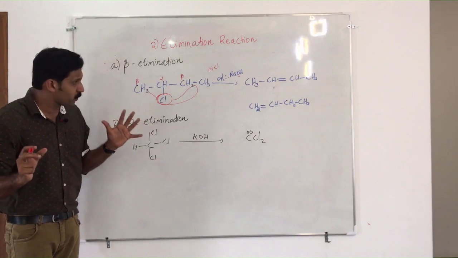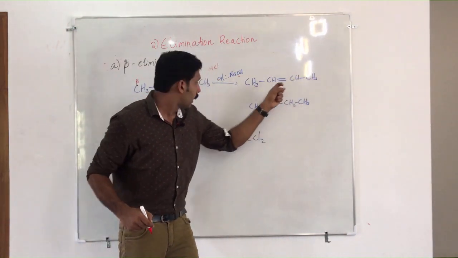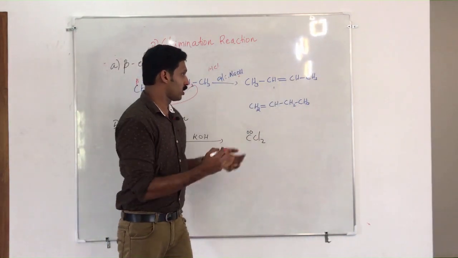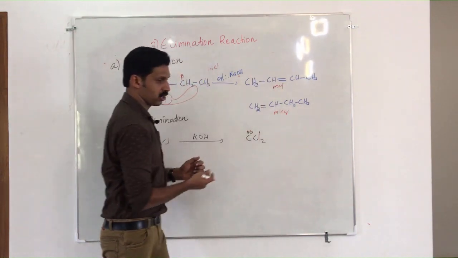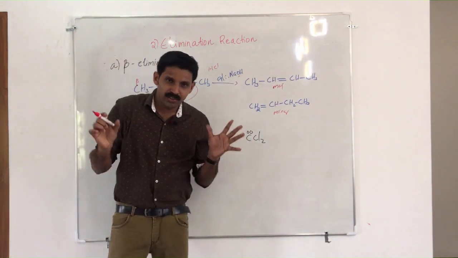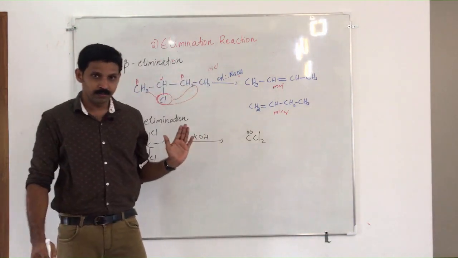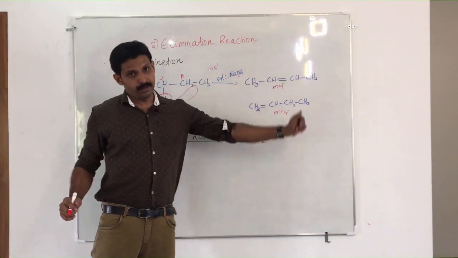Here there are two possibilities of the product. One is this product. The next one is this product, because if hydrogen is removed from here, you will get this product. This is actually the major product. This is a minor product. The major and minor products are decided by a famous rule, that is, the Zaitsev rule. That type we call beta elimination reactions.